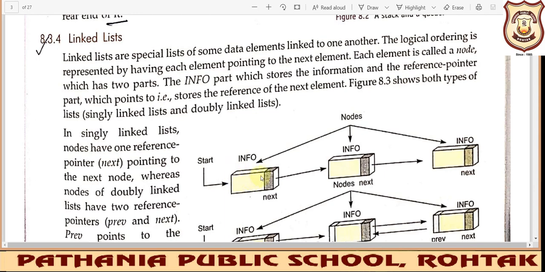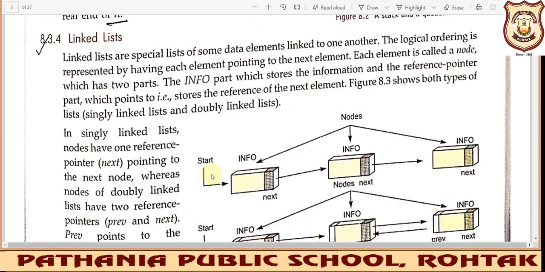So a particular information and the next pointer. Every data in the linked list is stored in terms of nodes. So this is a node. This node is containing two parts. One is your info part and second is your next part. Next is your pointer part, that is just indicating to which next element that particular doctor will be visiting, means to which next bed the doctor will be visiting. So this is the patient and this is the indication to the next patient whom the doctor has to visit.